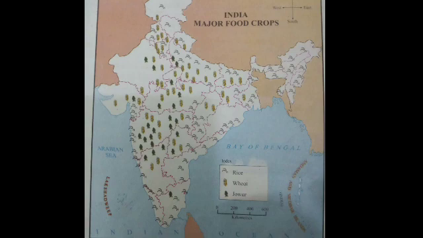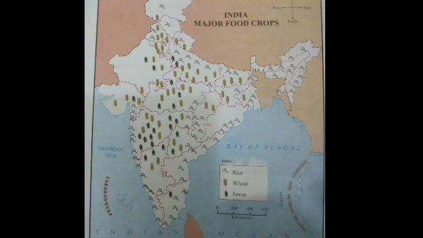In North India, wheat and jawar is grown more, which is the major food crop in the central region. Just observe and tell me, which is a major food crop? It is wheat. So, the food crop varies from state to state.